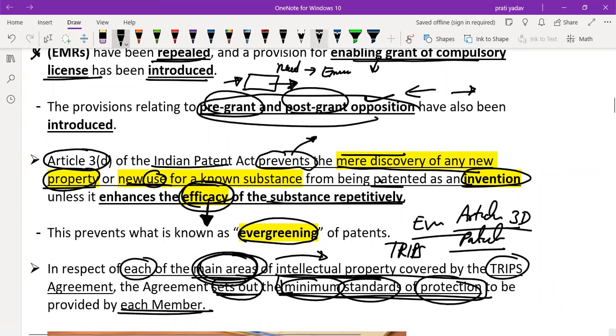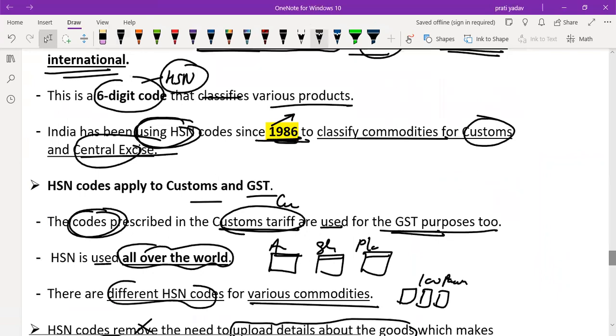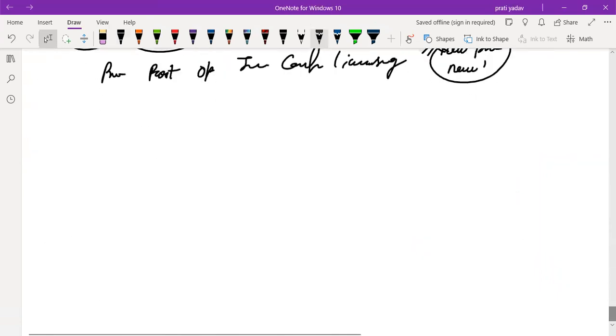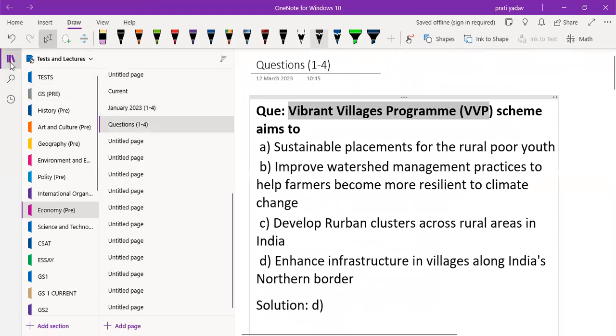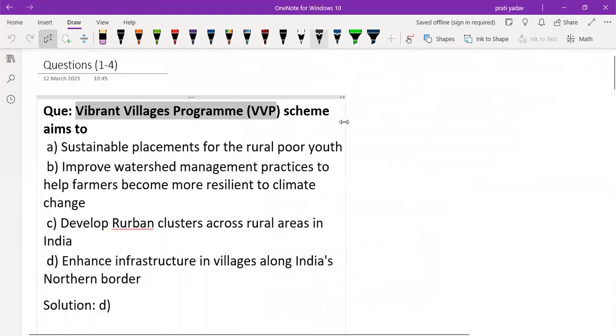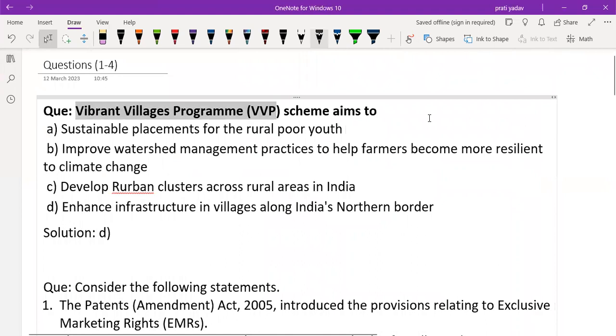Okay, so I hope you understand each and every topic in a good manner. Now we are going to solve one question on each and every topic. By solving these questions, you understand the significance of our understanding of each and every topic.